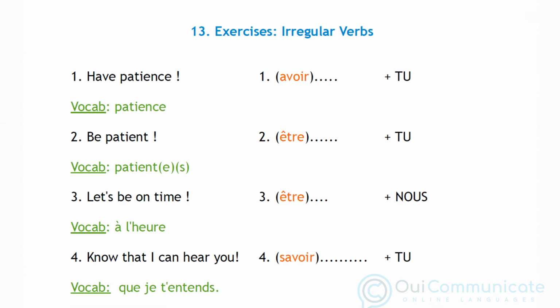We have words in green which will be used in our sentences. The first one is have patience. In French this gives us aie patience. Number 2, sois patient, and if it's used in the feminine, sois patiente. Number 3, soyons à l'heure. Number 4, sache que je t'entends.